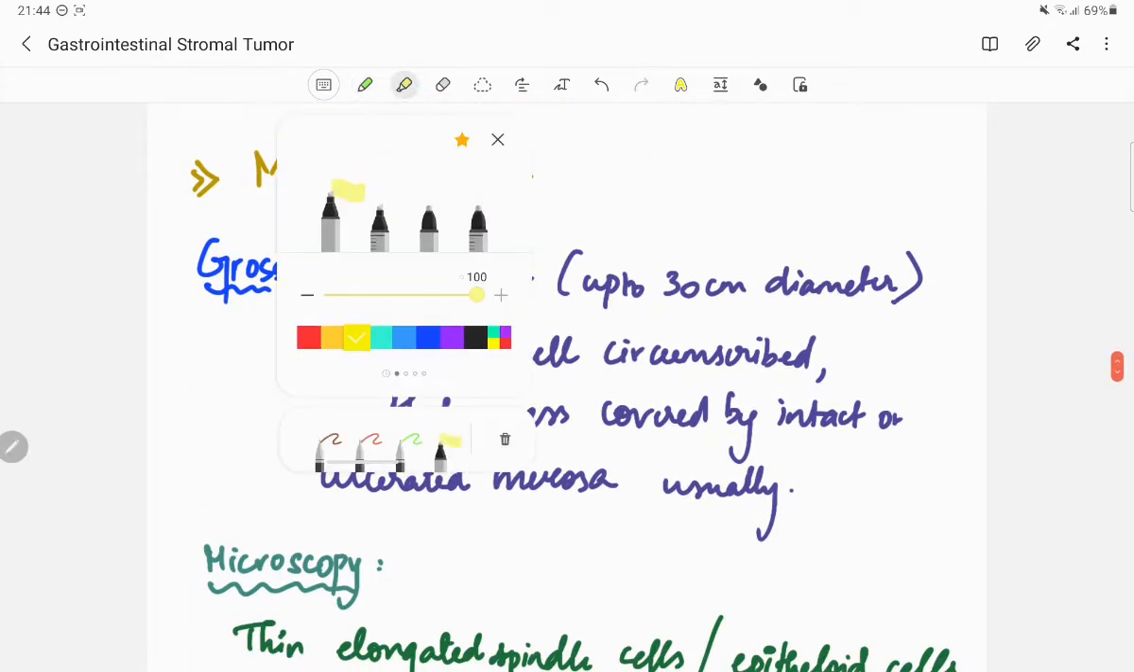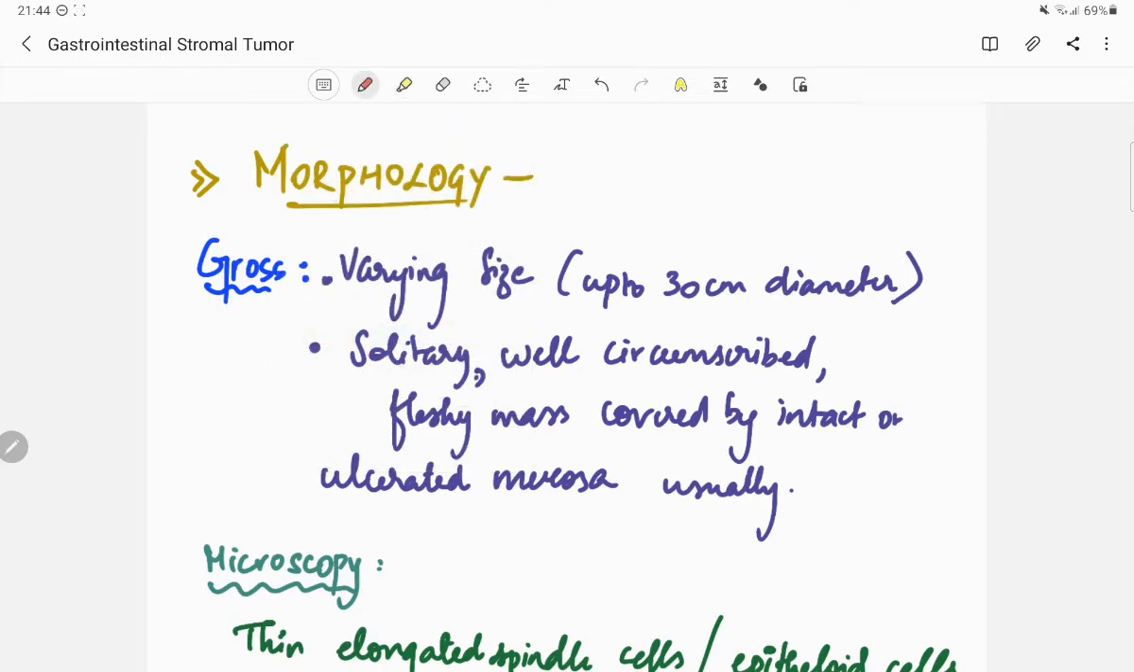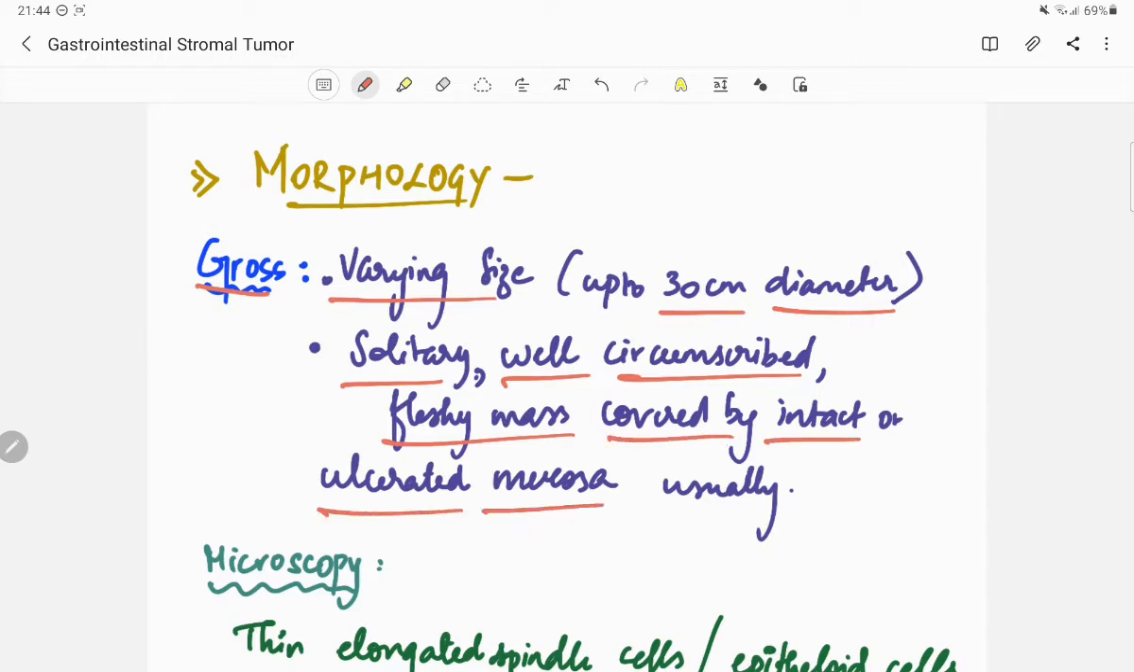Next, coming to the morphology. Grossly, it can be of varying sizes, up to 30 cm in diameter. The GIST is a solitary, well circumscribed fleshy mass which is usually covered by an intact or ulcerated mucosa. So, it usually presents as a solitary, well circumscribed fleshy mass covered by an intact or ulcerated mucosa.